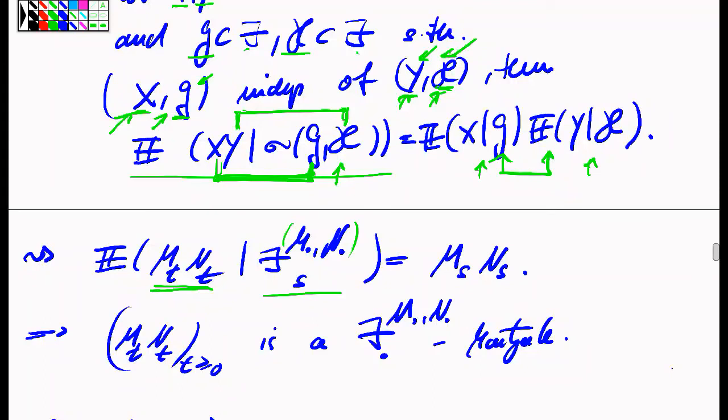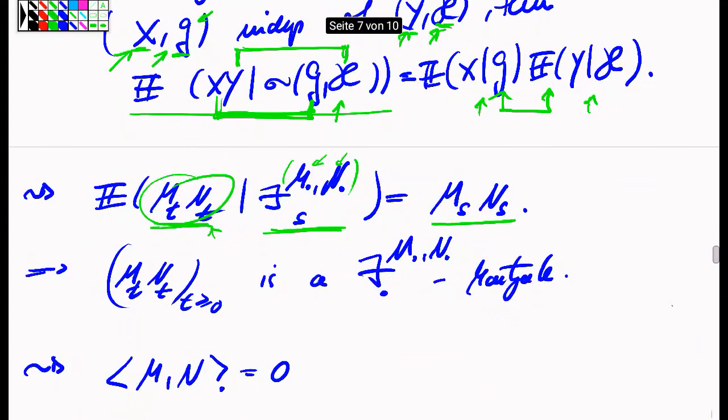A straightforward application of the previous lemma and the independence, since these processes are independent and therefore these individual sigma fields or filtrations are independent, together with the martingale property of M and N, directly leads to the conclusion that this conditional expectation of the product of these two processes, conditioned onto this sigma field jointly generated by the two processes M and N up to time s, is just the product of the two random variables M_s and N_s.